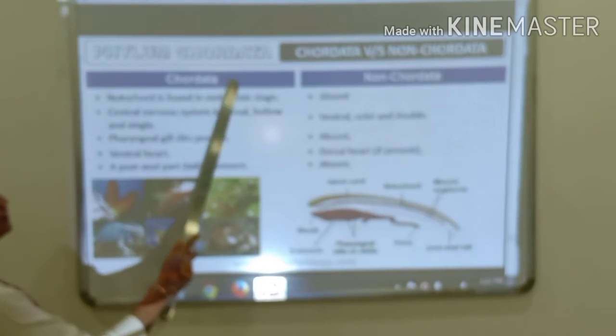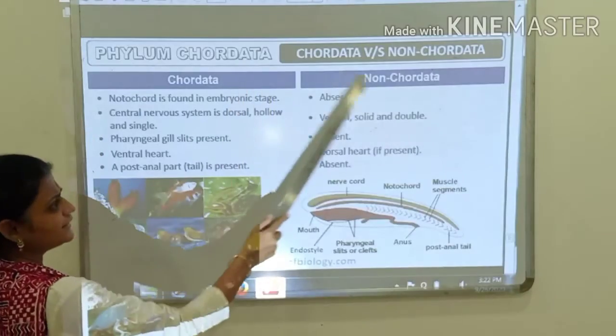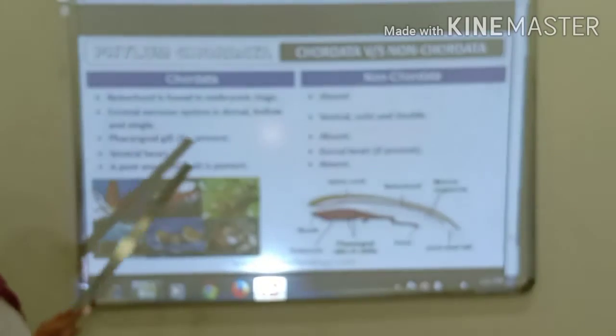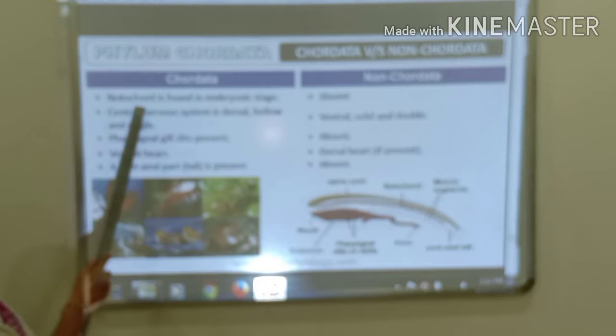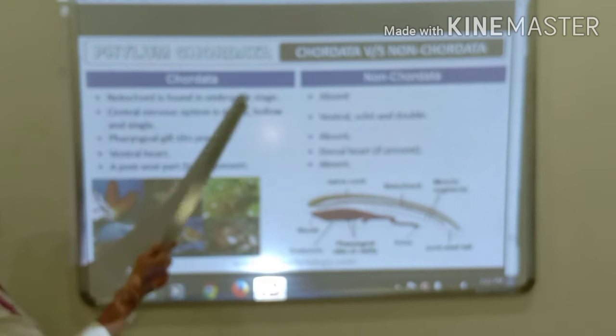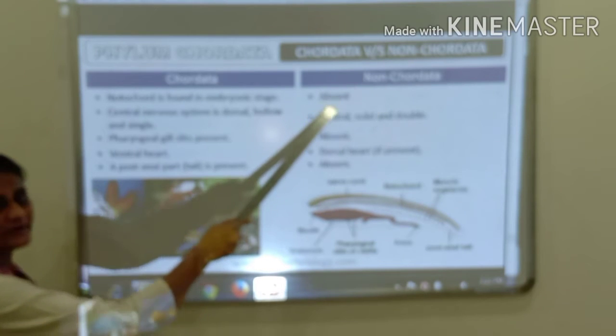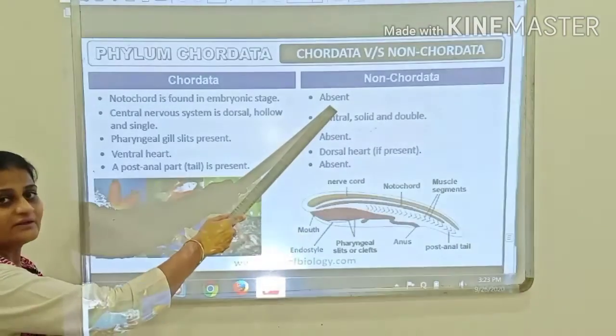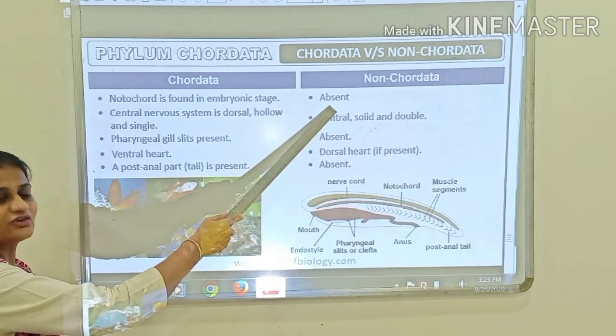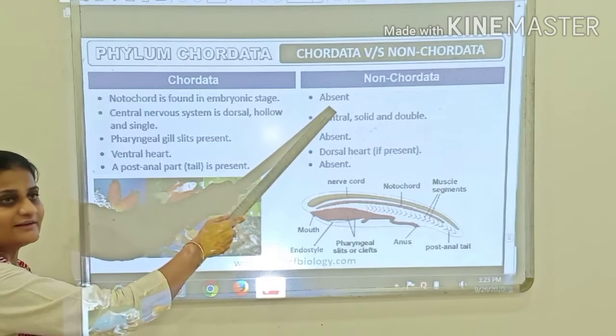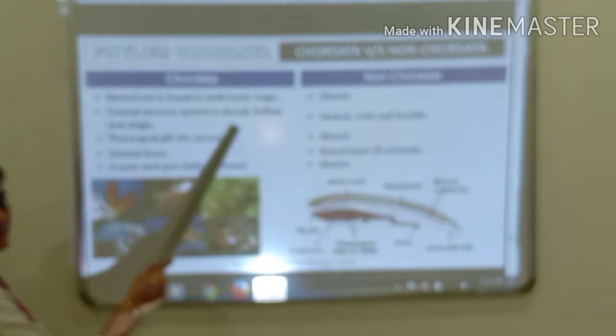Now we will differentiate between the chordata and non-chordata, or chordates and non-chordates. Right? Now, in chordates, notochord is found in the embryonic stage, whereas in non-chordates, notochord is absent. Notochord is the solid rod-like structure which is present on the mid-dorsal line. Okay, and in chordates, the central nervous system is dorsal. It is present on the dorsal side. It is hollow and it is single.